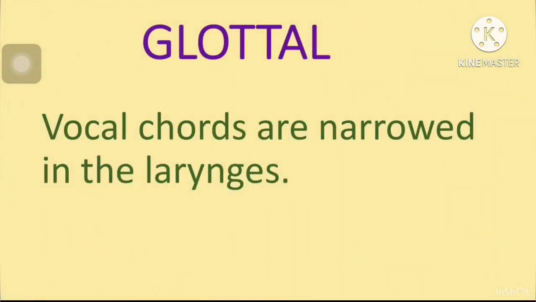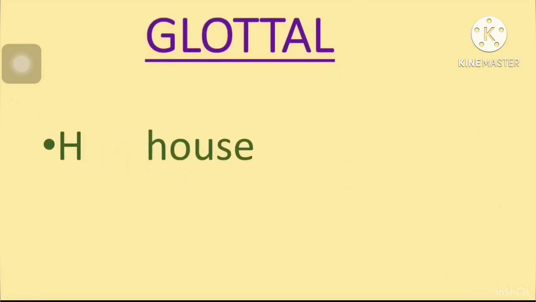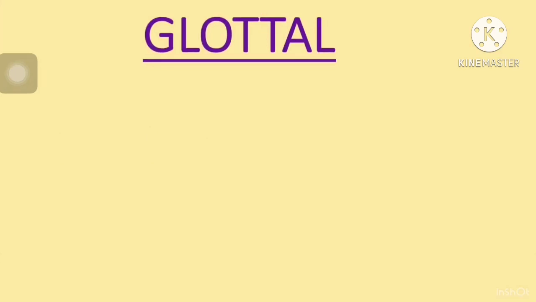Then glottal: vocal cords are narrowed in the larynx. Okay, what is larynx? We'll know it, just wait for some time. So the vocal cords here in the throat are narrowed. H, H-O-U-S-E, house, or horse. Glottal comes from glottis. What is glottis? To know it, pay attention to the following description.